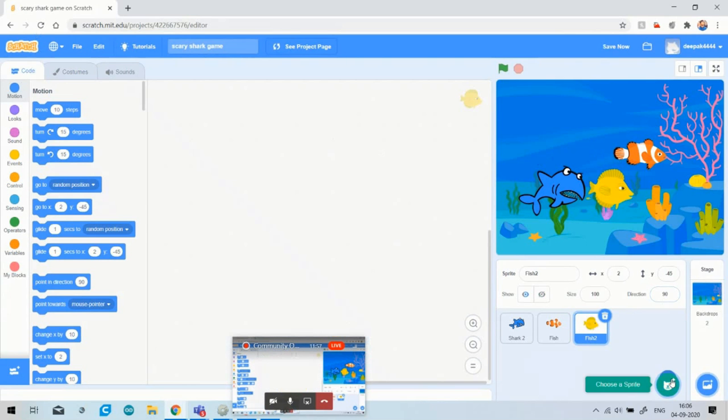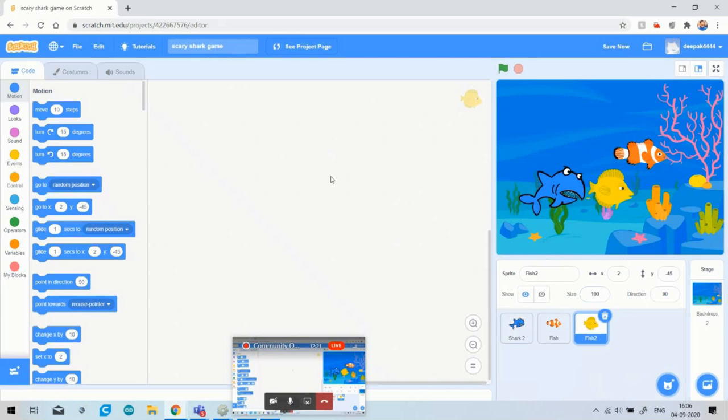Just go to the sprite option and click on the shark or click on the fish for adding the sprite. I think you got these two options for how you can select the sprite. So our main target is completed. Now we will move to our third step, that is the programming of the fish.